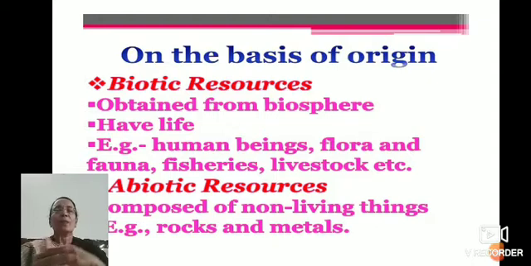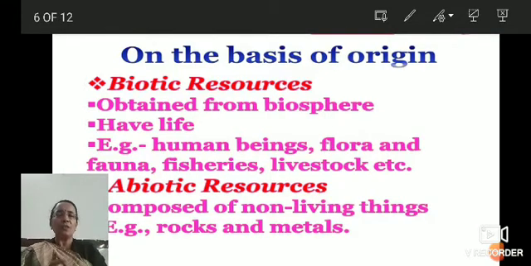So these resources are classified on the basis of origin. On the basis of origin, they are classified into two, that is biotic and abiotic. Under biotic resources come those obtained from nature which have life. The examples are human beings, flora and fauna, fisheries and livestock. Living things come under biotic resources. And abiotic resources are composed of non-living things.